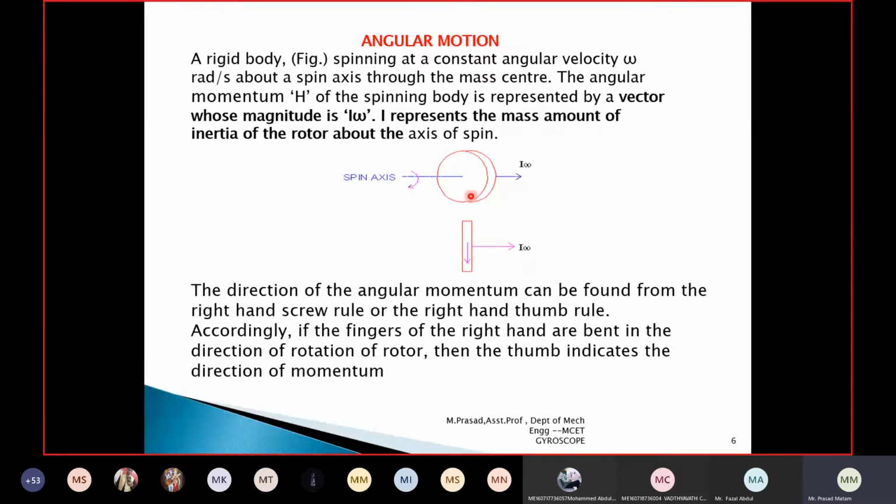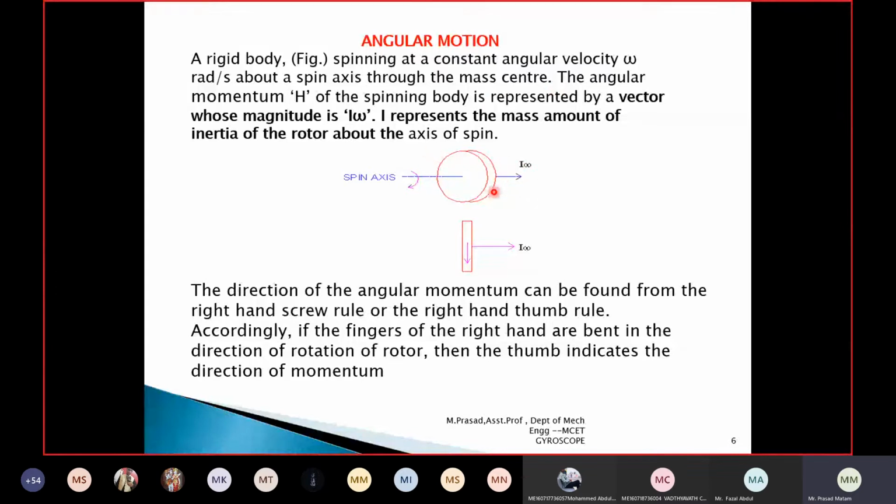Whenever the disc is moving about the spin axis, it has momentum. What type of momentum? Angular momentum. That angular momentum is denoted with the letter h, and the formula is h equals I omega. This is the angular motion I want to say.